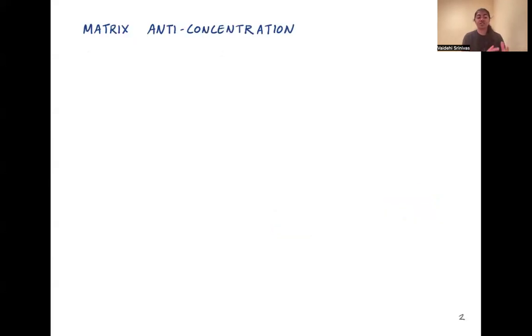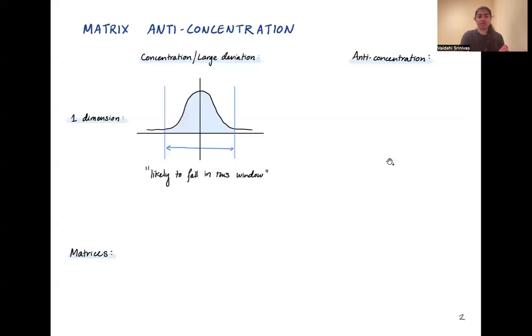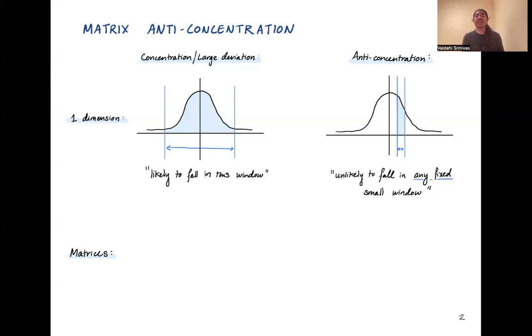Statements of this flavor fall into a category called matrix anti-concentration bounds. So let's start by talking about just what is concentration versus anti-concentration. So for a one-dimensional random variable, a concentration bound tells you something like there's this large window and my random variable will fall within this large window with high probability. Anti-concentration tells you the opposite, that for any fixed small window, my random variable is unlikely to fall exactly within that window. If I were to draw a random Gaussian variable, it's unlikely that it'll be exactly 1.